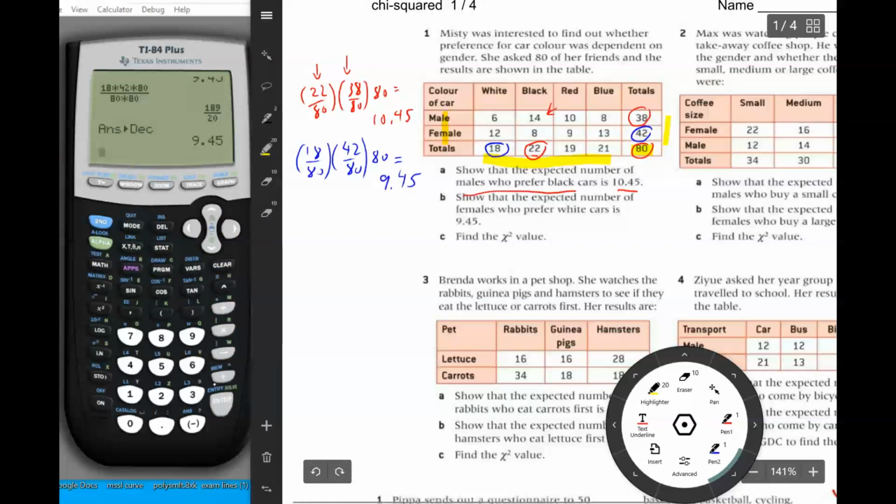Okay, so we have shown that the number of females who prefer white cars is 9.45. The observed value is actually 12, which is slightly higher than that, so we see more females who like white cars than what we expect.